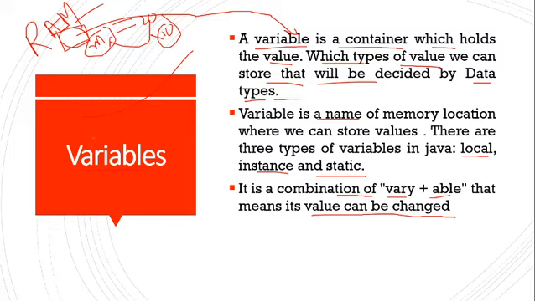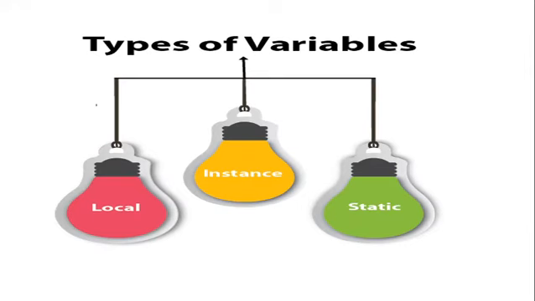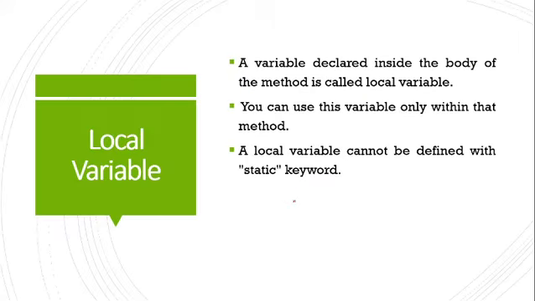One more thing about the variable that you have to remember: in a particular variable only one value we can store at a time. But in an array variable, we can store multiple values, and that is called a subscripted variable. So now let's see the types of variable: local variable, instance variable, and static variable. First, understand what each one is.